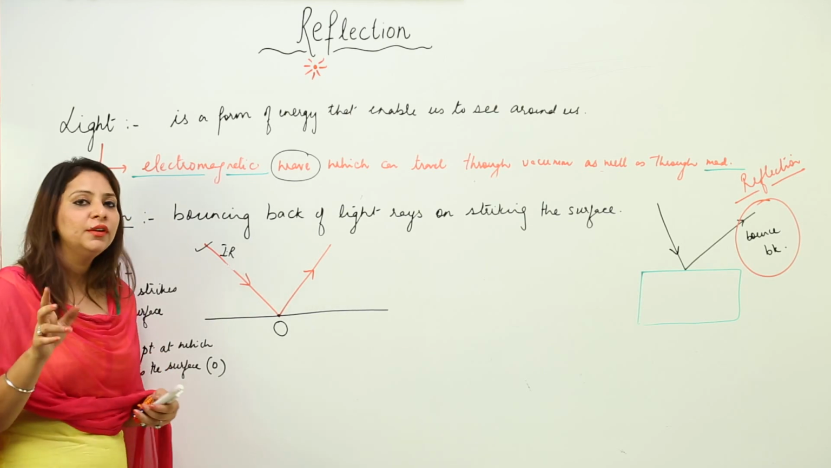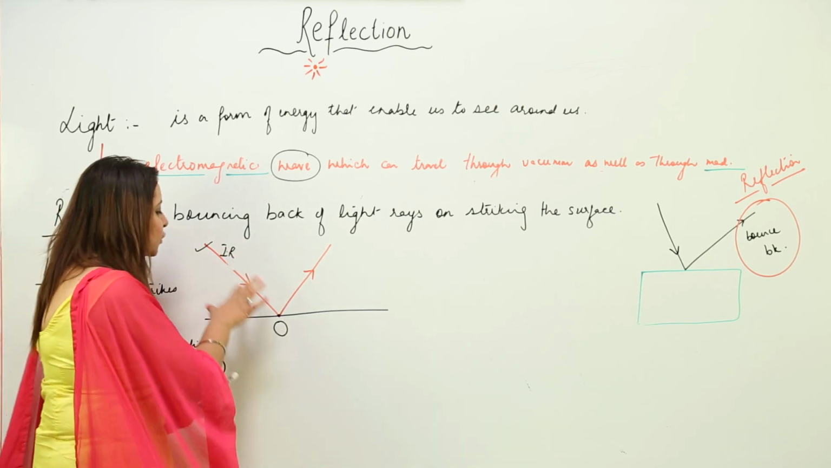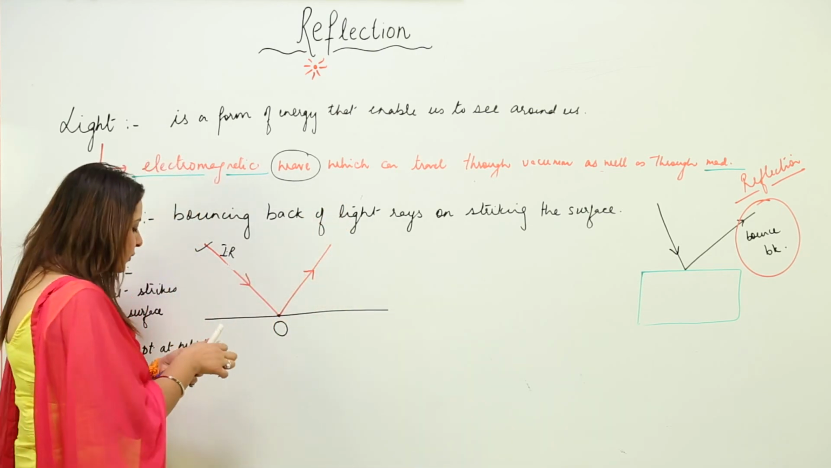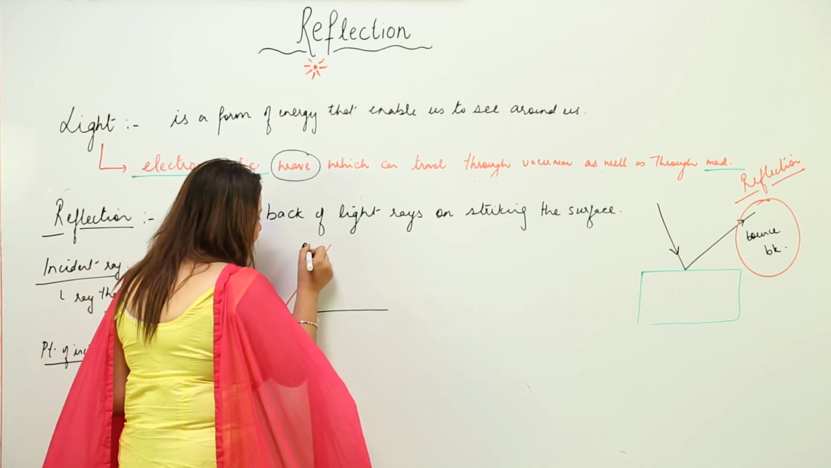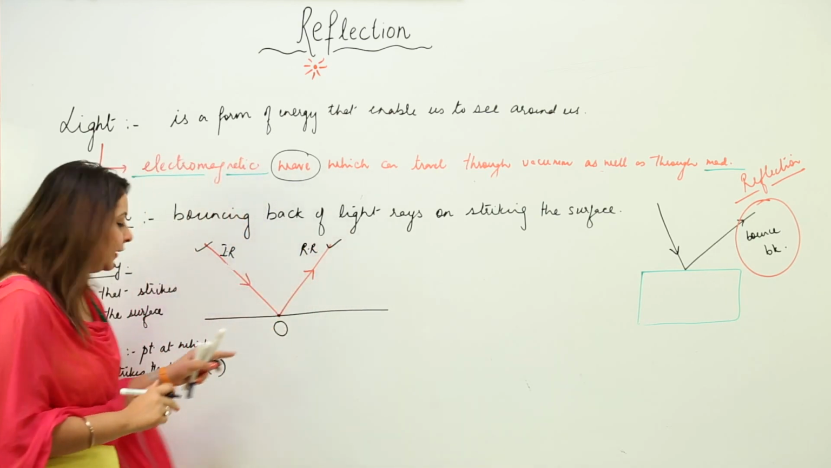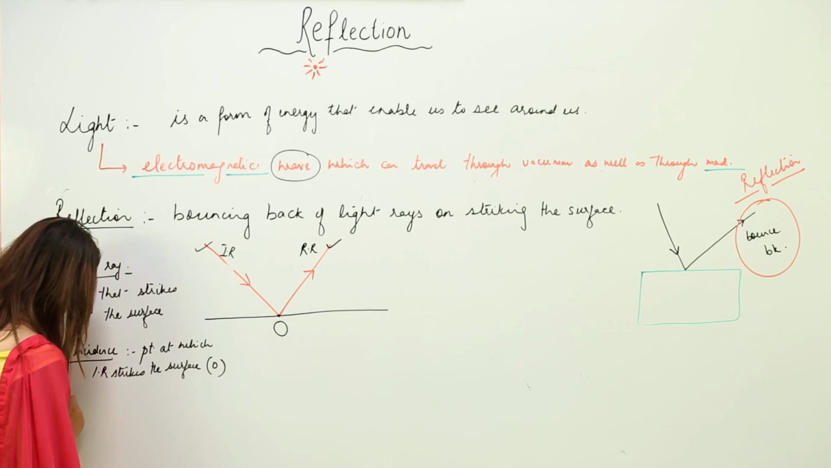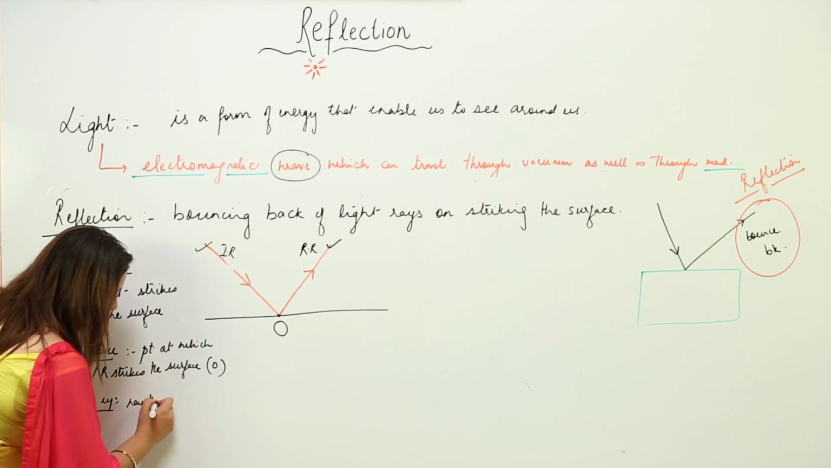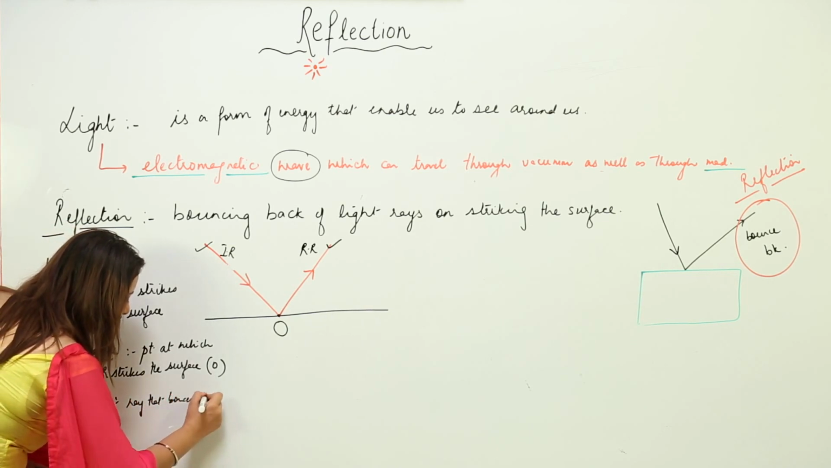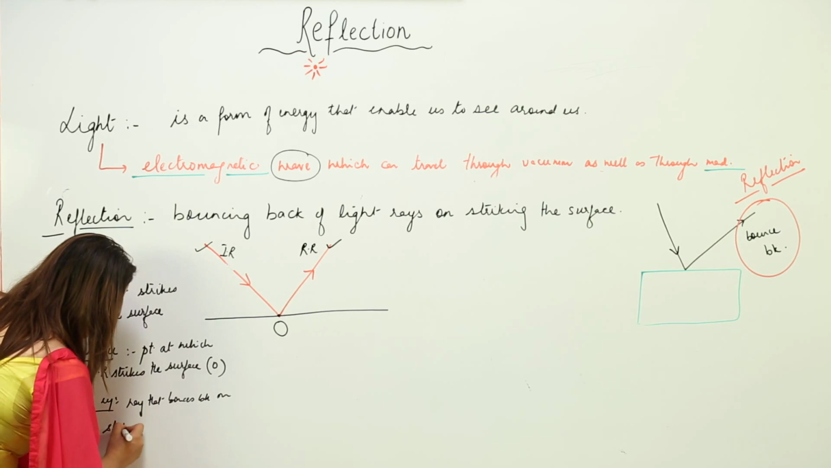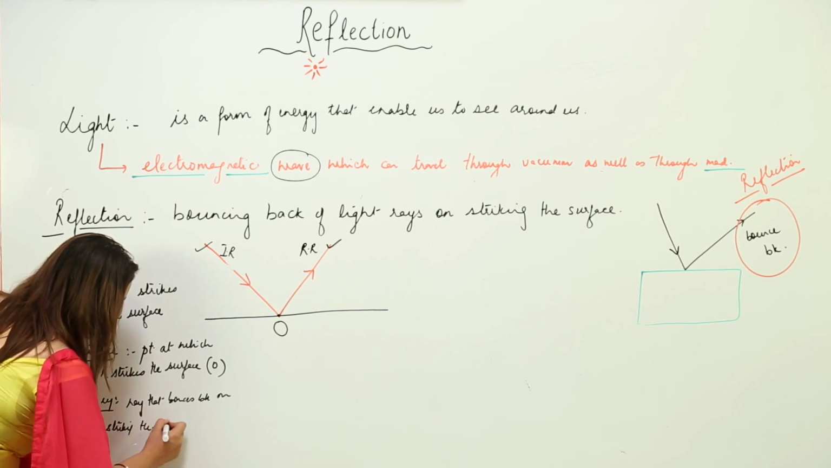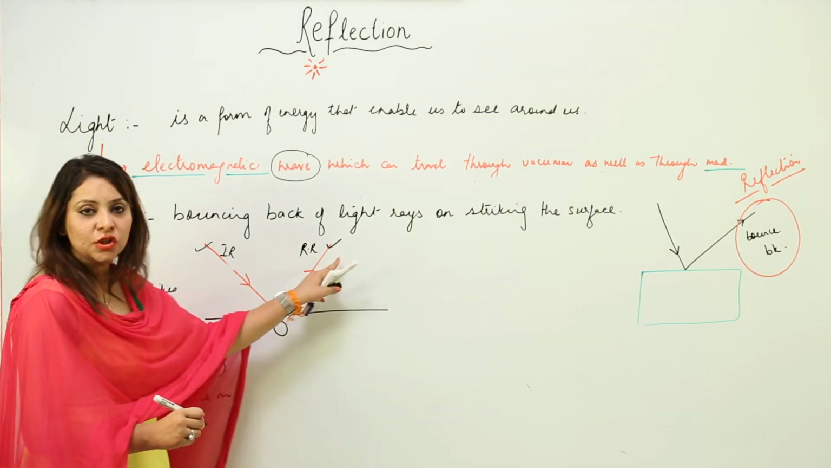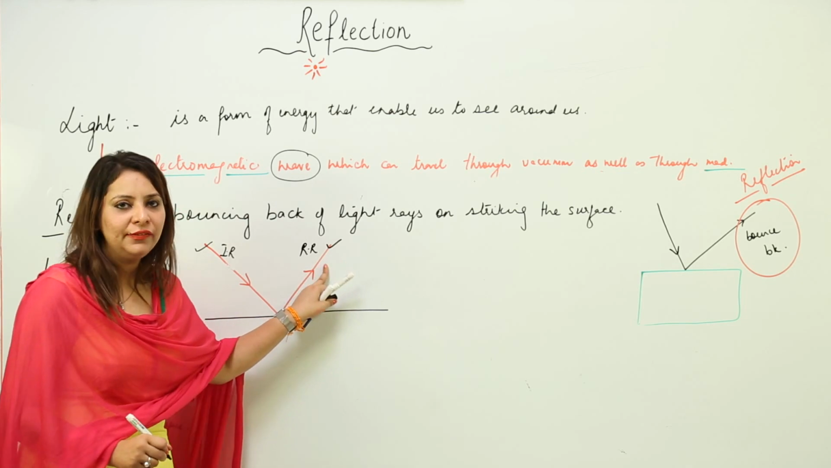As I told you, when we are studying reflection, light strikes the surface and then gets bounced back. This bounced ray is called the reflected ray. In this figure, this is our reflected ray. So what is the reflected ray? It is the ray that bounces back on striking the surface. As you have seen, this ray falls, strikes the surface at point O, and just gets bounced back. This is called the reflected ray.